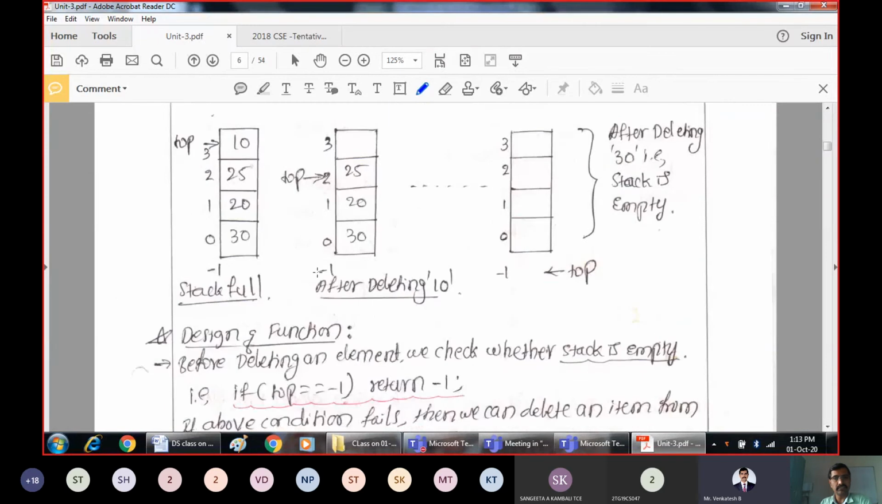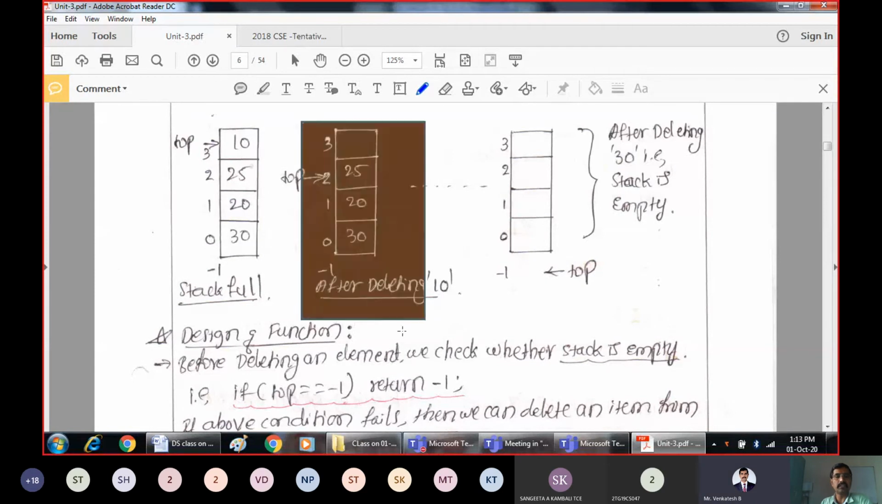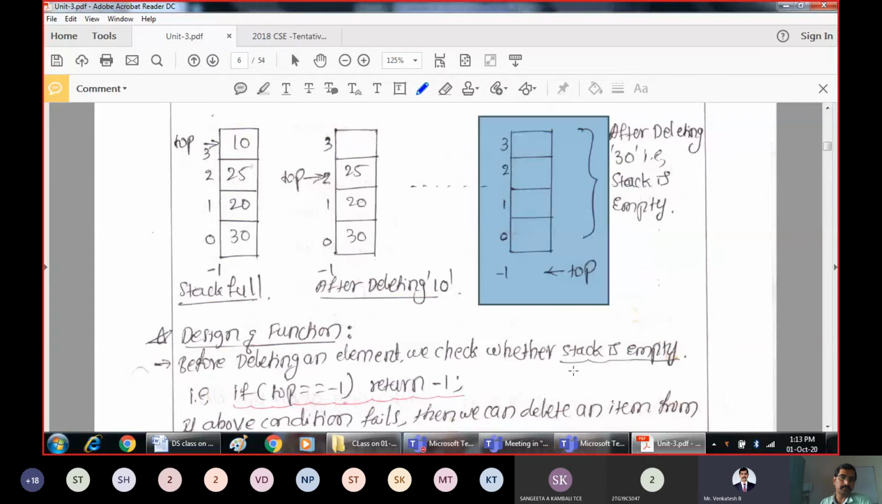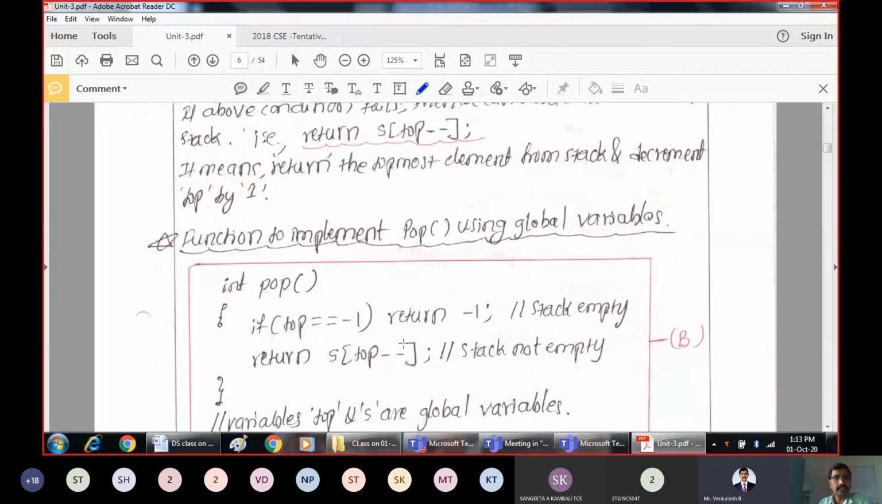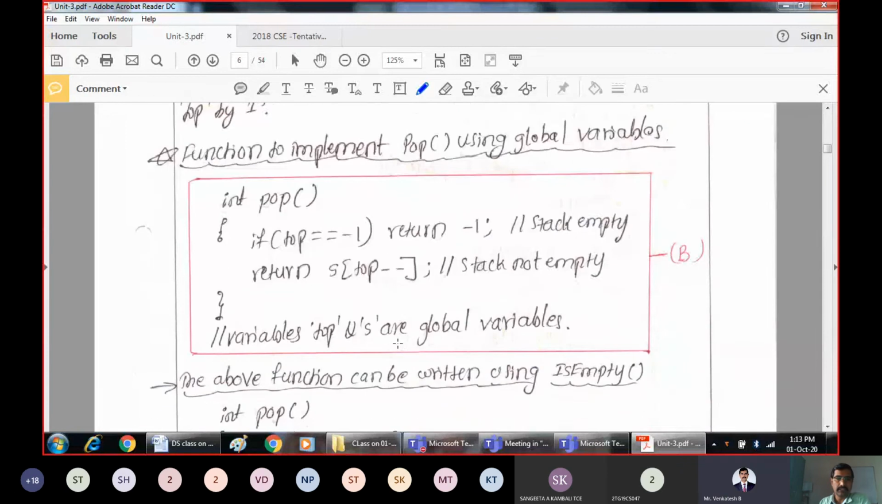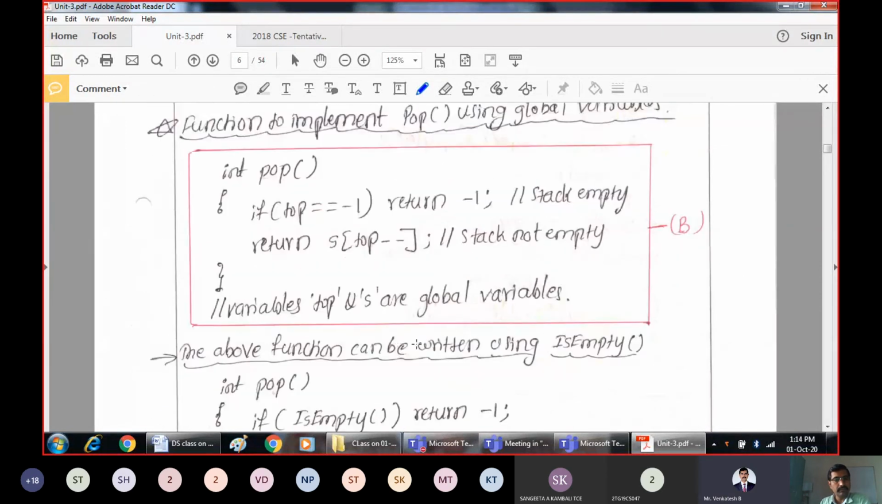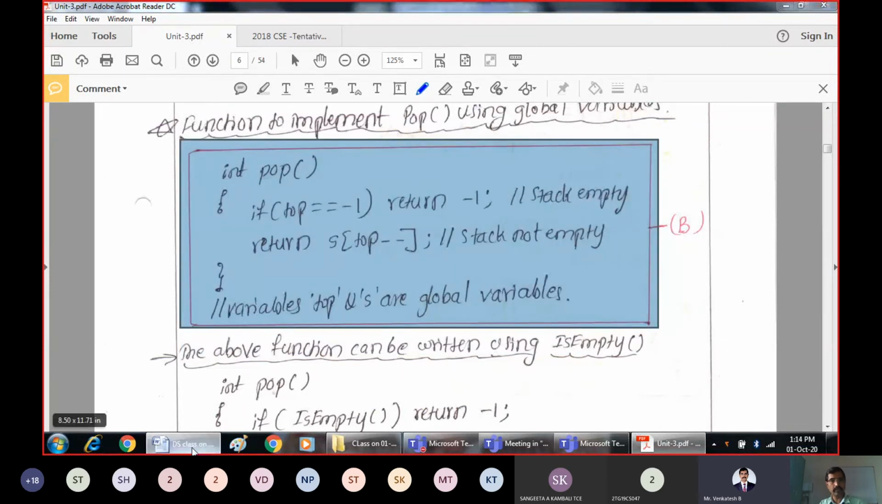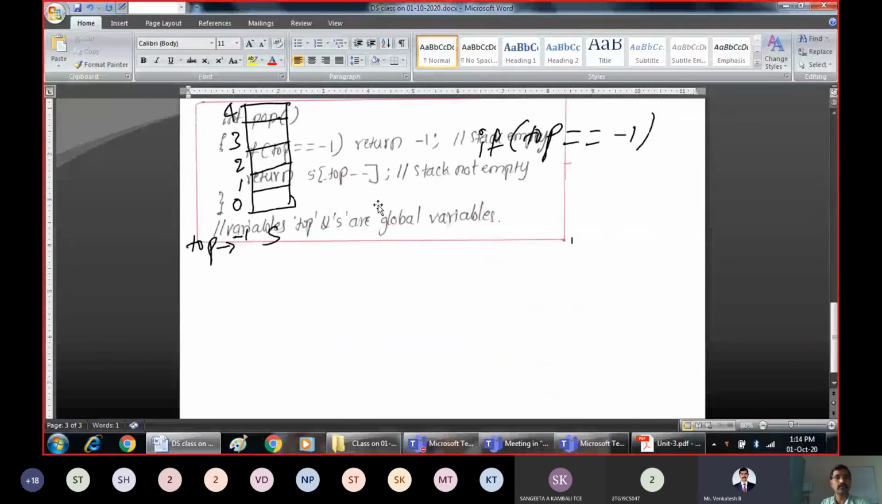You can see here, these are the sample scenarios. This is the scenario after deleting 10. When you go on deleting all the elements, this will be the scenario where top is pointing to -1. Now, how do we say? We should first check the empty condition. If empty condition is not there, then take out the topmost element. So this is the sample function for pop. I'll take this and paste it here.